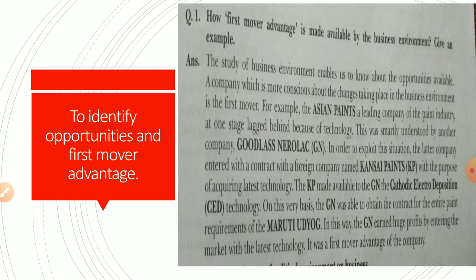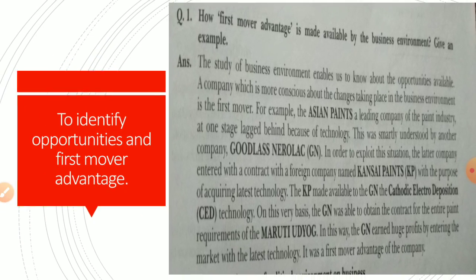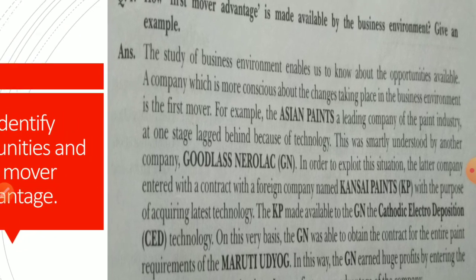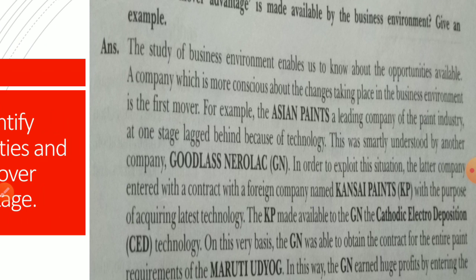Here I have given first mover advantage. First mover advantage means, whenever you are aware of the changes happening around us, you will be able to cope with them very fast. Here you see one case study, one story is given, you can read it. The study of business environment enables us to know about opportunities available.